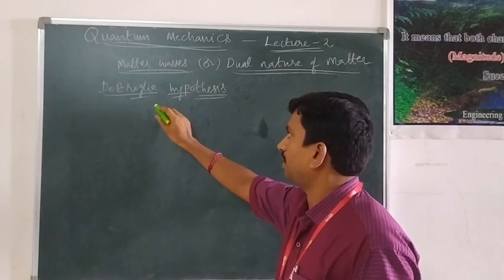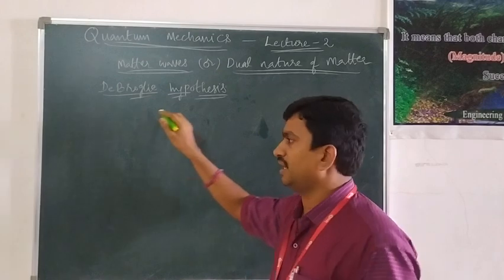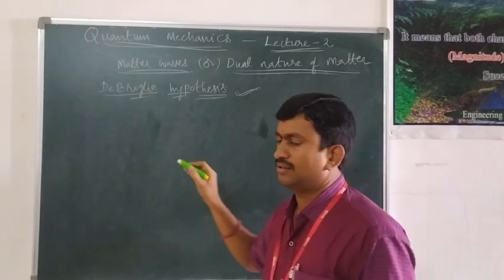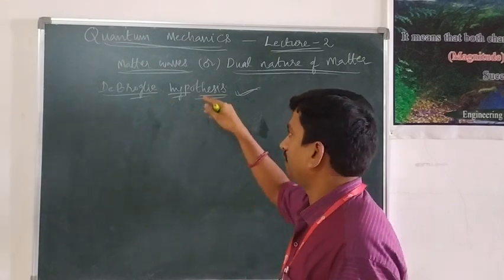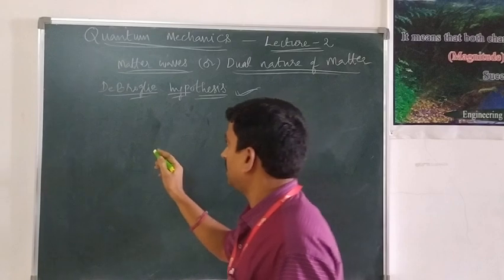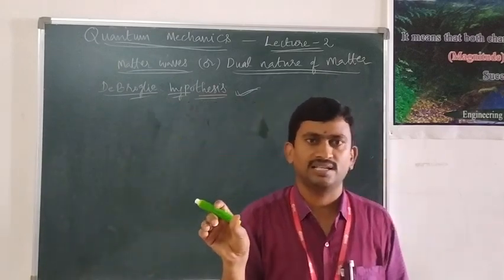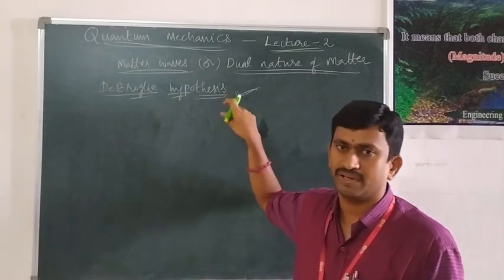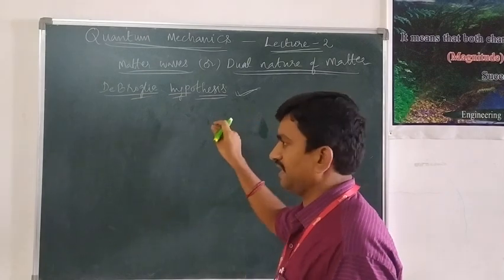According to the de Broglie hypothesis, we have this phenomenon called the dual nature of matter. If energy has a dual nature, matter must also have a dual nature. Based on that concept, he proposed a fundamental theory: whenever a particle is moving with a velocity, that particle must be associated with a wave.